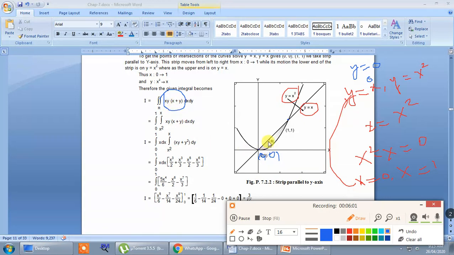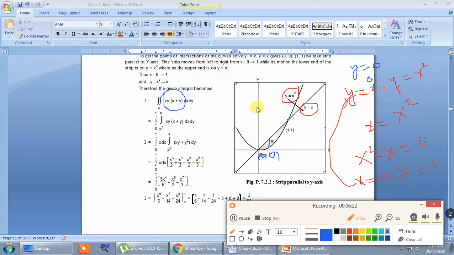So here, if you want to integrate with respect to x, then take a strip parallel to the x axis. If you want to integrate with respect to y first, then take a strip parallel to the y axis. So here let us have a strip parallel to the y axis. This is your strip, and this strip will move from left to right in its motion.